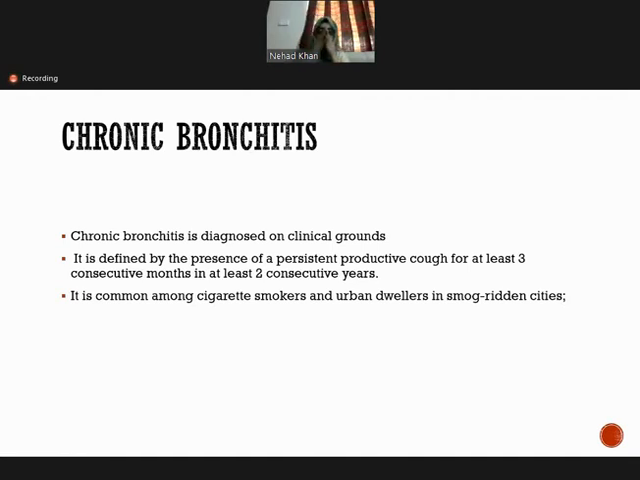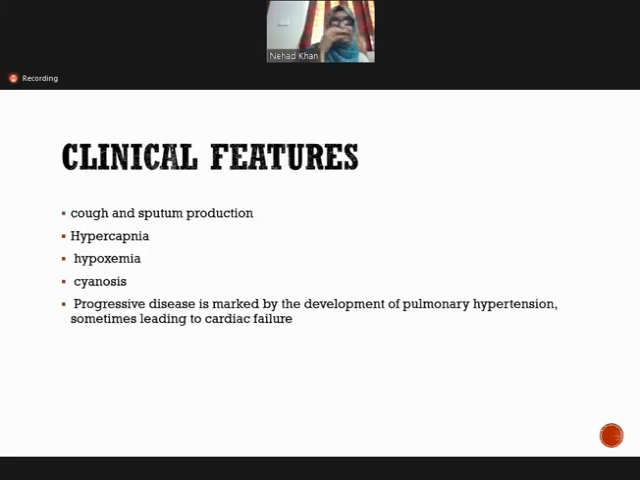It is more common in cigarette smokers and urban dwellers in polluted cities. As it is common in cigarette smokers, cigarette smokers can have both conditions, the emphysema as well as the chronic bronchitis, simultaneously. Okay. Now the clinical features of chronic bronchitis are cough and sputum production, hypercapnia, increased carbon dioxide, hypoxia, decreased oxygen, and cyanosis. And if the disease progresses, it can lead to hypertension and sometimes to cardiac failure.